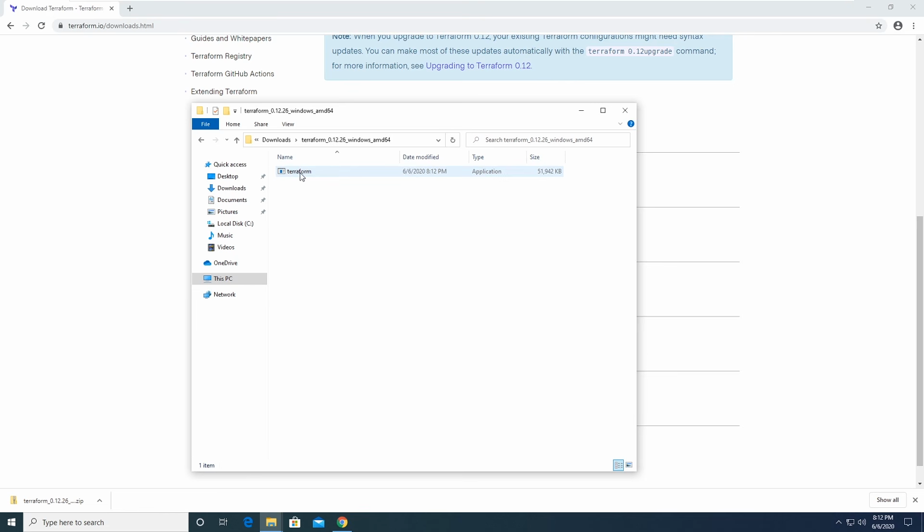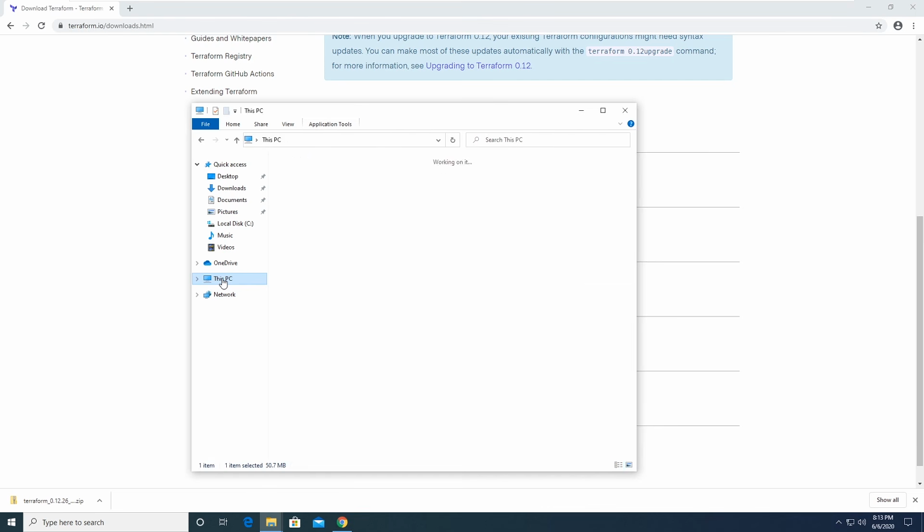And so what we're going to do is we're going to copy this file. And we're going to create a new Terraform directory where we're going to store this executable file. Now, where you create this Terraform directory does not matter. You can pick whatever location you feel most comfortable with. If you want to put it in My Documents, that's fine. If you want to leave it in Downloads, that's fine. The only thing that matters is you remember the exact location of where you're keeping this file.